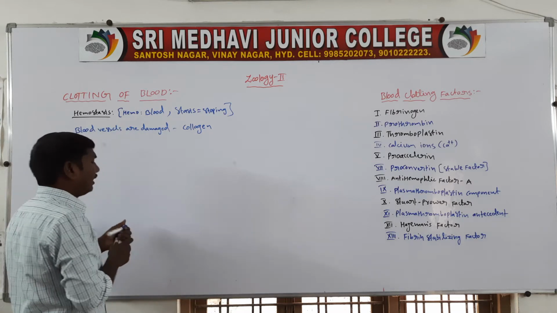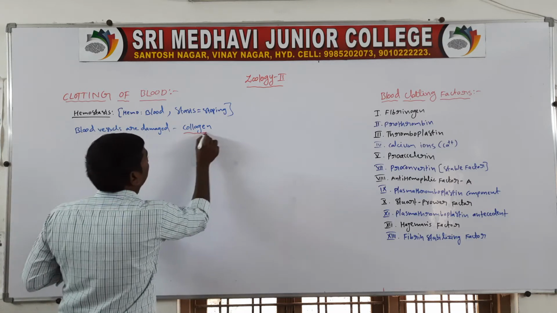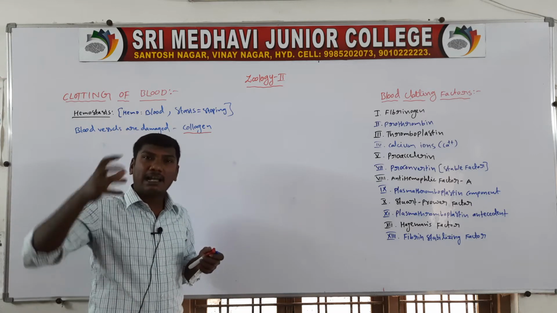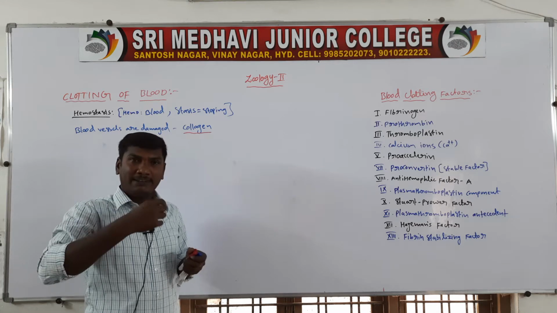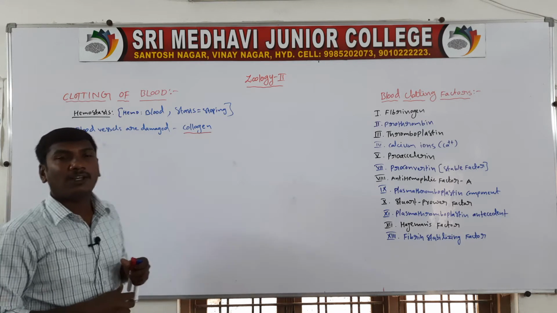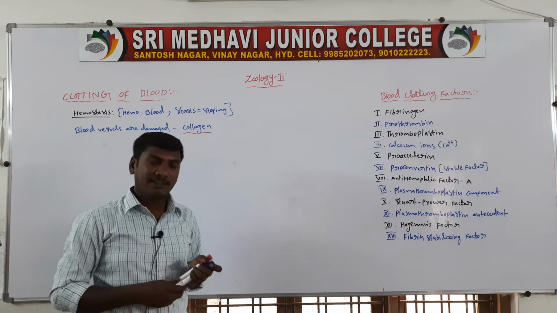That protein is called collagen. The damaged region of the blood vessel releases the protein collagen, in the form of collagen fibers.